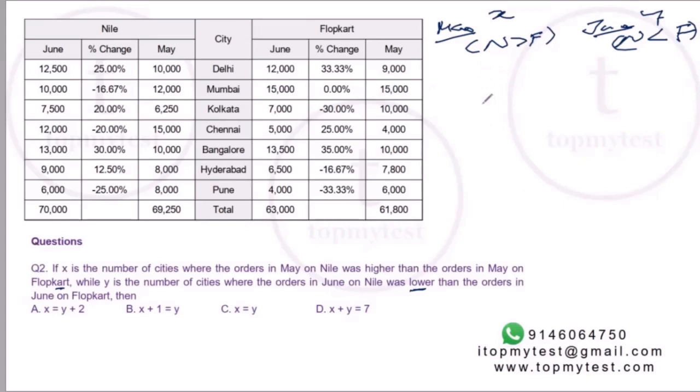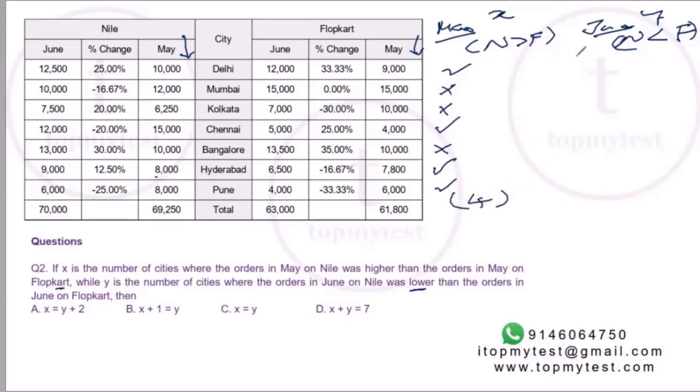Okay, let's calculate this. So let's calculate X. Nile has to be more than Flopkart in May. So I have to check this and this. This is 1, no, no, this is 2, this is equal, so not more, yes, yes, so 1, 2, 3, 4, X is 4, right?